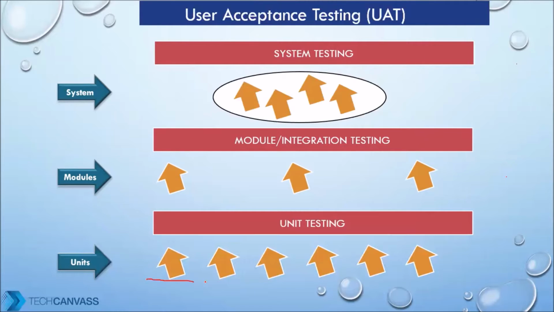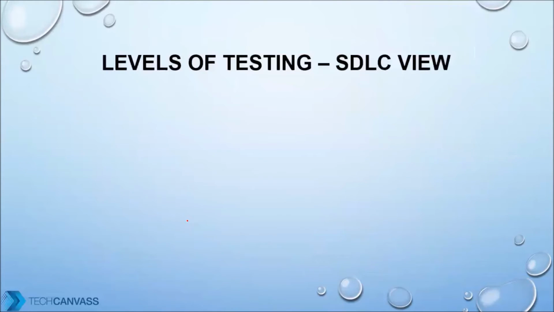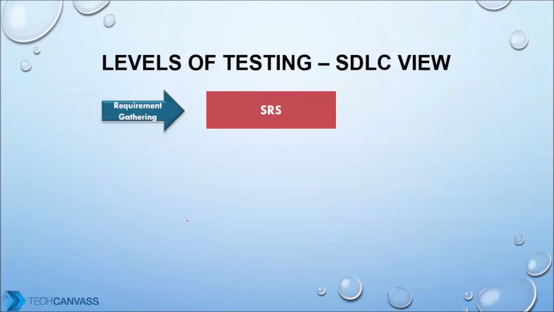Now, typically this unit level testing is conducted by developers. That is the first round of testing, but ultimately these testings might also come to professional testers. Like when you will be getting into testing, you might also be asked to do these kind of testing. So right from here till here, all these forms of testing will have to be done by you. However, this is just one part of the overall software testing.